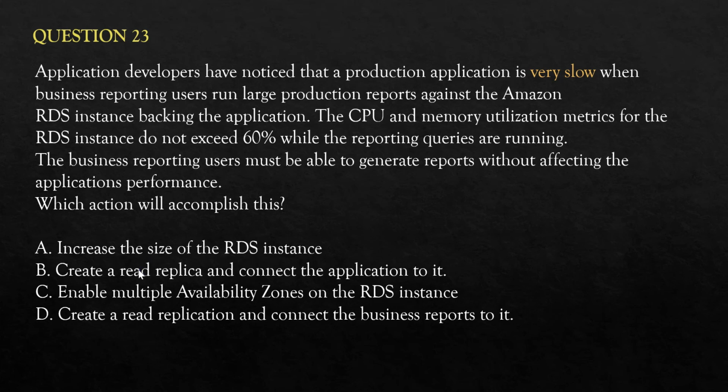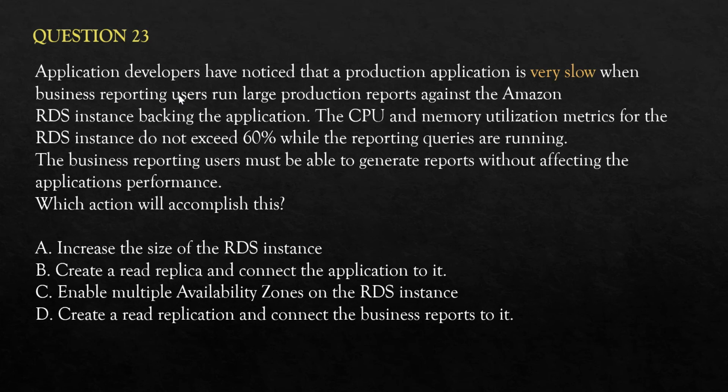B says create a read replica and connect the application to it. So this does not make sense. For the first part, it makes sense: create a read replica. But if you connect the entire application, the entire application reads are not causing this problem. The reports are causing this problem. Business reporting.